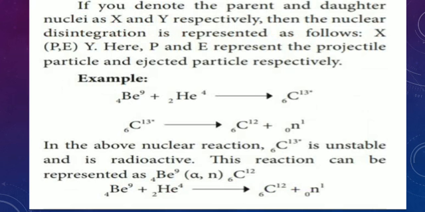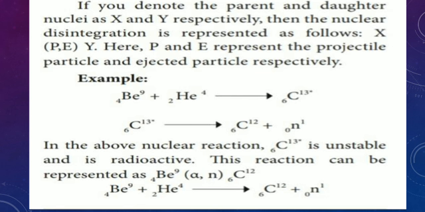See this example. If we denote a parent and a daughter nucleus X and Y respectively, then the nuclear disintegration is represented as follows: X, Y. Here P and E represent the projectile particle and ejected particle. P is the projectile particle, E is the ejected particle.